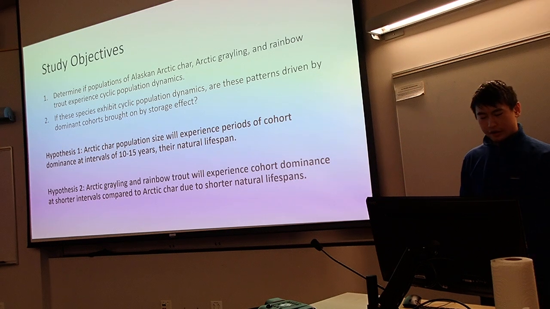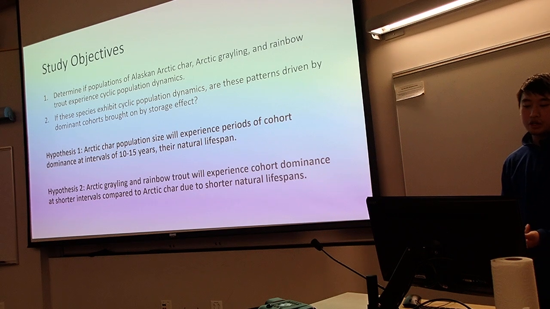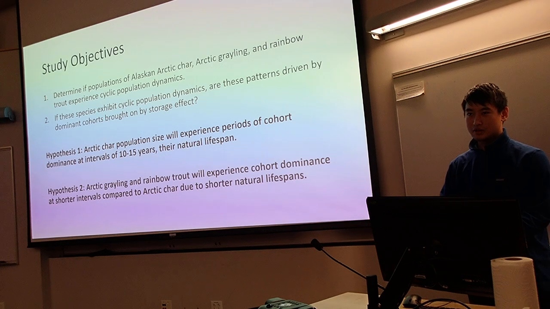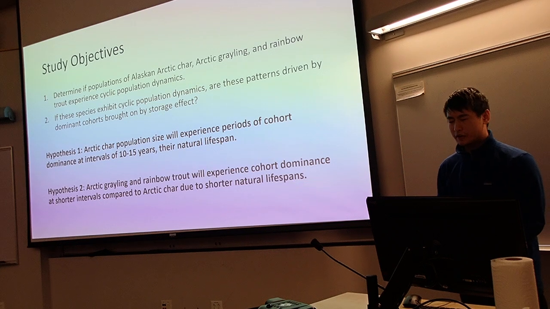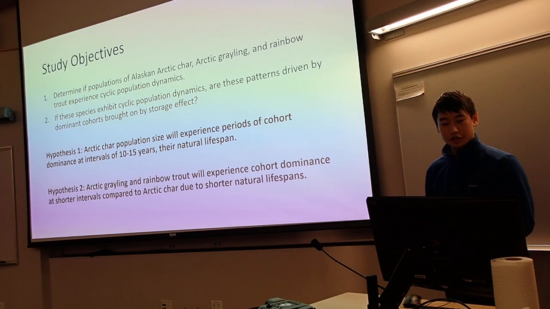My advisor and I came up with two hypotheses for our different species. For Arctic char, we believe that the population size will experience periods of about 10 to 15 years where a strong cohort has recruited into the population and is remaining dominant and suppressing the recruitment of subsequent generations. We assigned 10 to 15 years because that is approximately the natural lifespan of Arctic char.